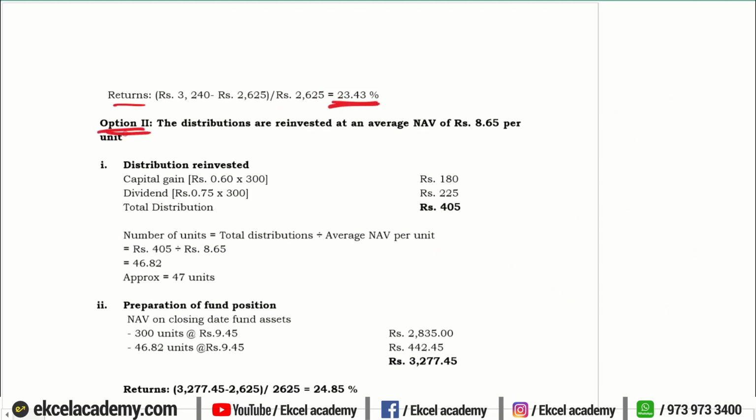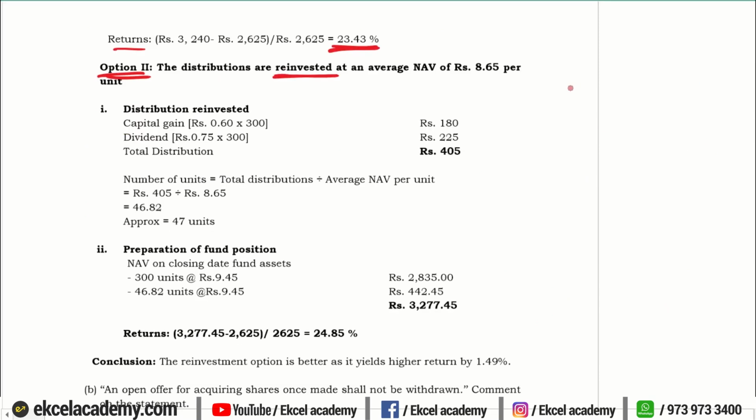Then we are going to calculate what are the returns under option 2 if you're going to reinvest the amount. If you're using any formula, you can also quote the formulas, or even if you're directly showing the calculation, that is also sufficient. And then what are the returns? It is 24.85. In this it is 23.43.